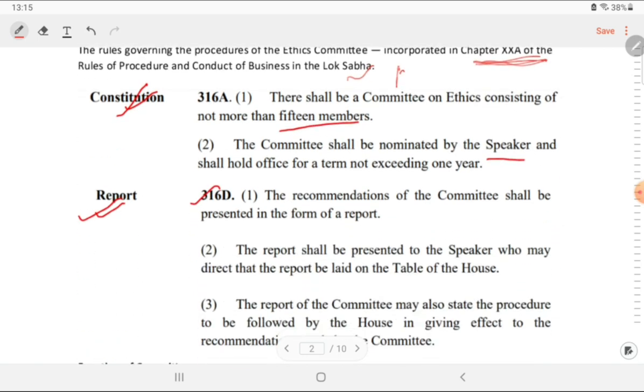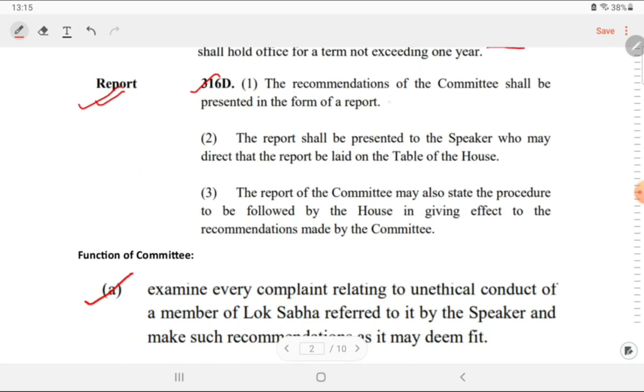Now if you see here, there shall be a Committee on Ethics of 15 members nominated by the Speaker. First is correct. The recommendation of the committee shall be presented in the form of a report. पहले recommendation देखा, that recommendation is a report actually. That report shall be presented to the Speaker, who may direct that the report be laid on the table of the House.